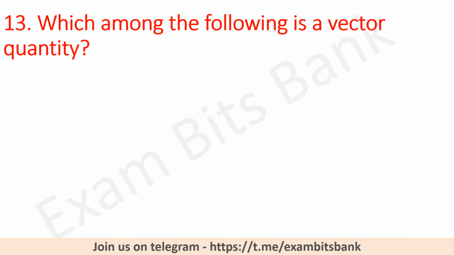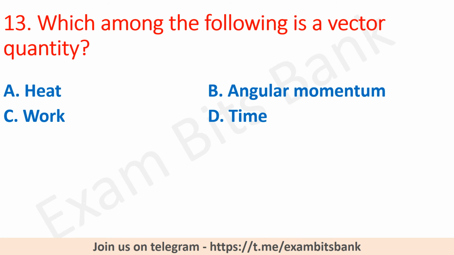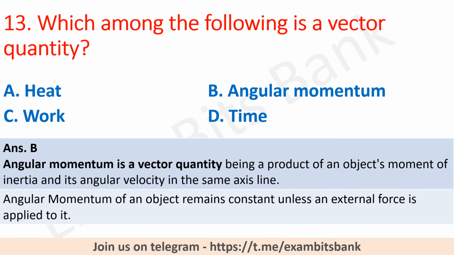Which among the following is a vector quantity? Options are heat, angular momentum, work, or time. The answer is angular momentum. Angular momentum is a vector quantity being a product of an object's moment of inertia and its angular velocity in the same axis line. Angular momentum of an object remains constant unless an external force is applied to it. Moving on to next question.